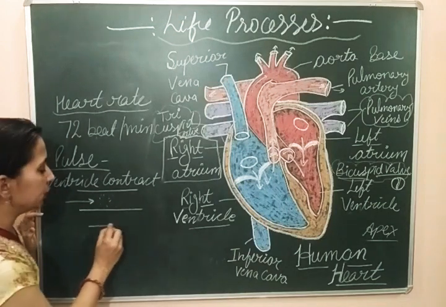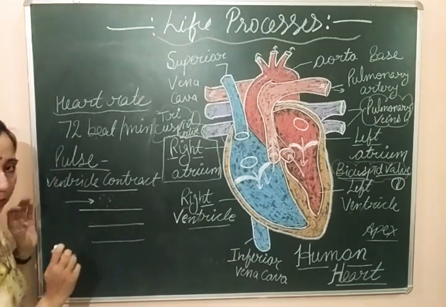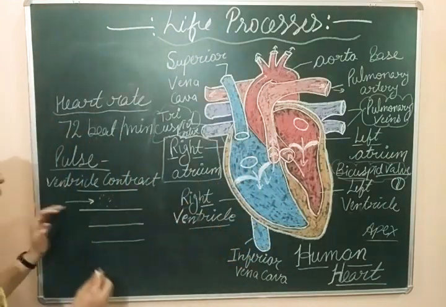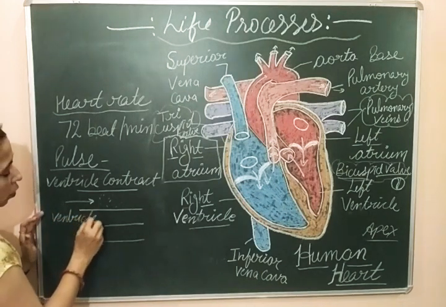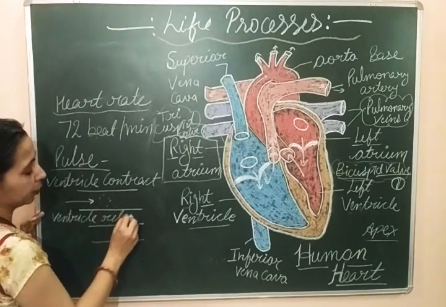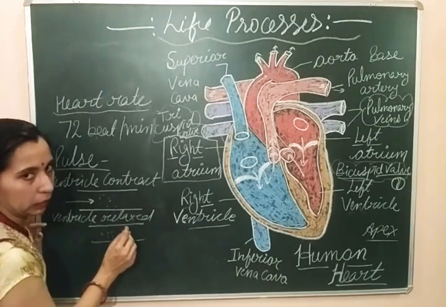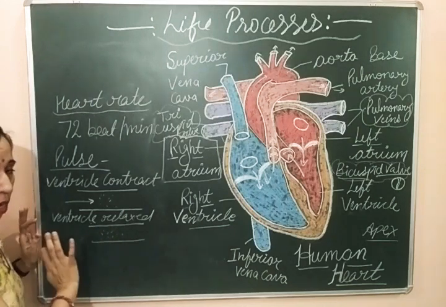In the next condition, the ventricles get relaxed. Now what will happen? Once the ventricles contract, after that the ventricles relax. So in the next condition the ventricles will relax. When the ventricles relax, no new blood is coming here. It means blood is now not being supplied inside the arteries.